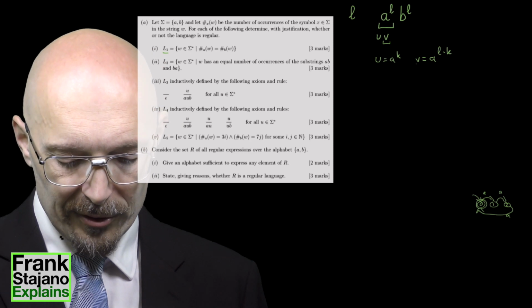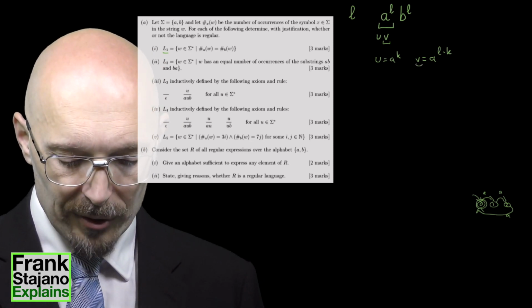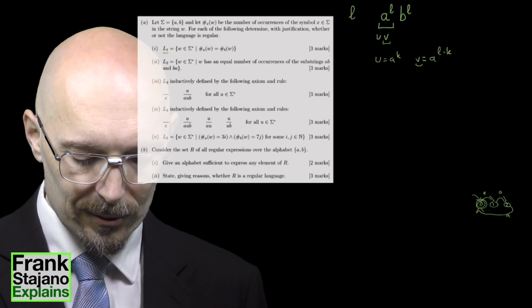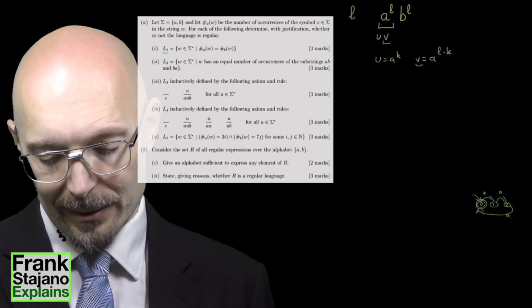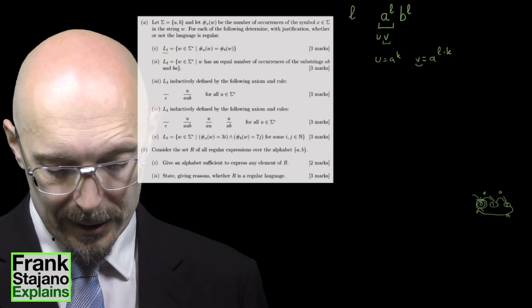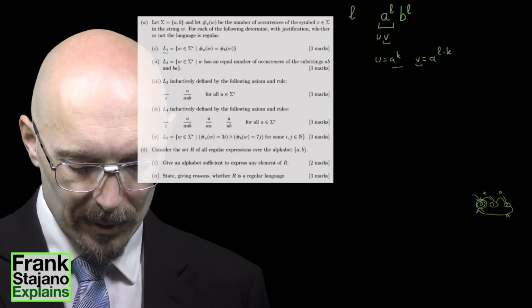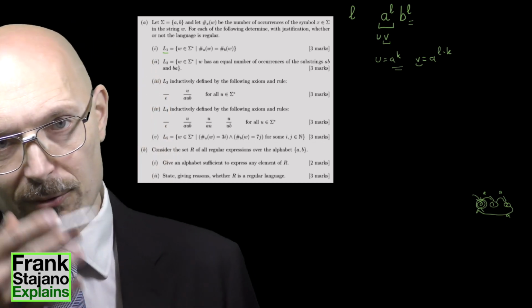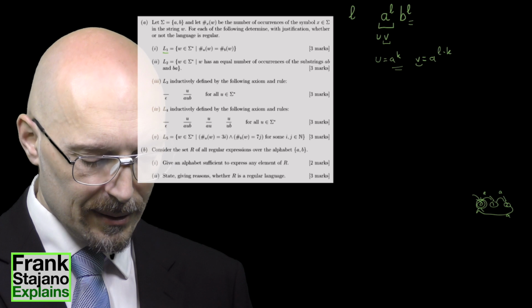Now if I raise this thing to arbitrary powers, I'm immediately going to unbalance this string, because it's going to be made of A^K and then some other number of A's. Even if I raise it to the 0, then it's going to be an empty one, and this K is going to be different from L, and so this is going to be unbalanced. And so I've shown that for any L I can find you a string that is not pumpable.